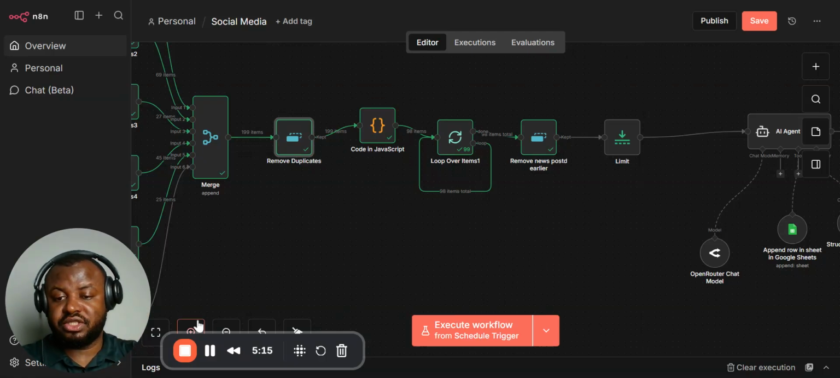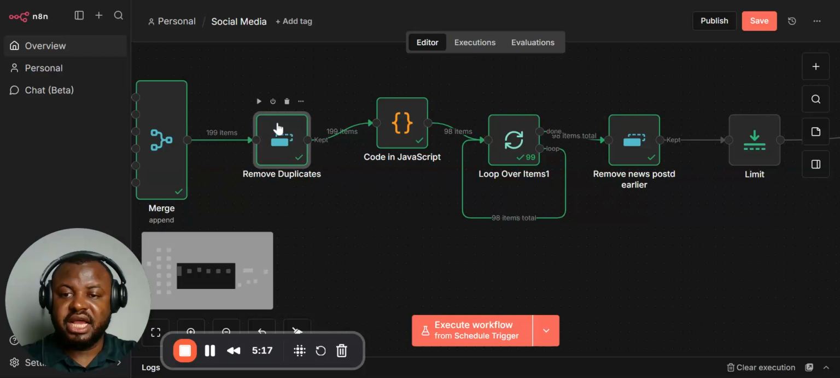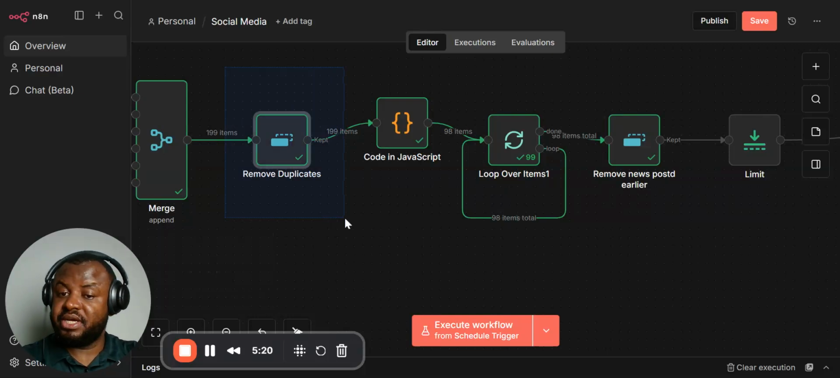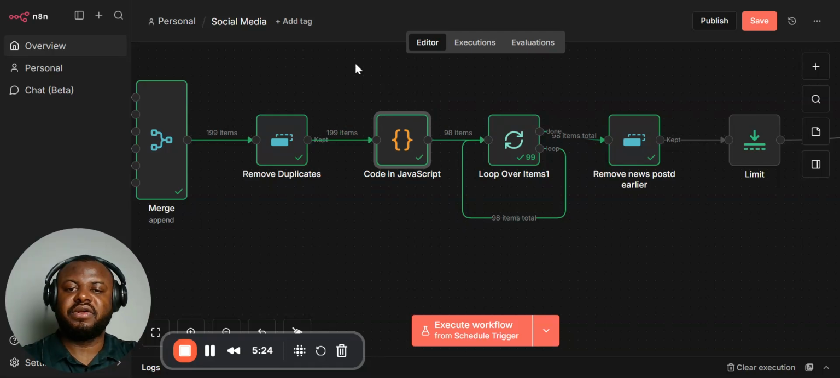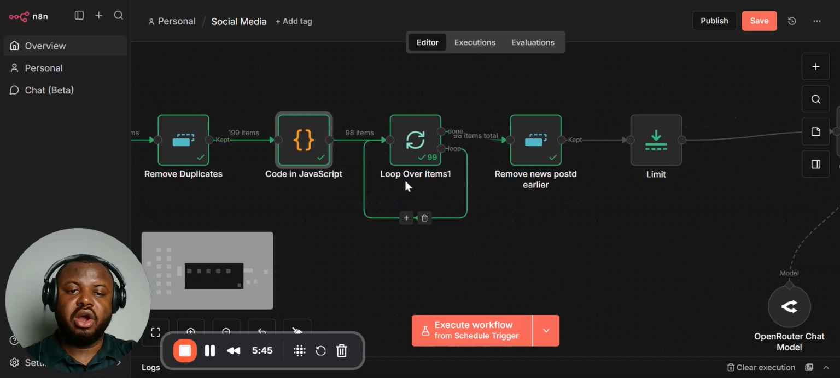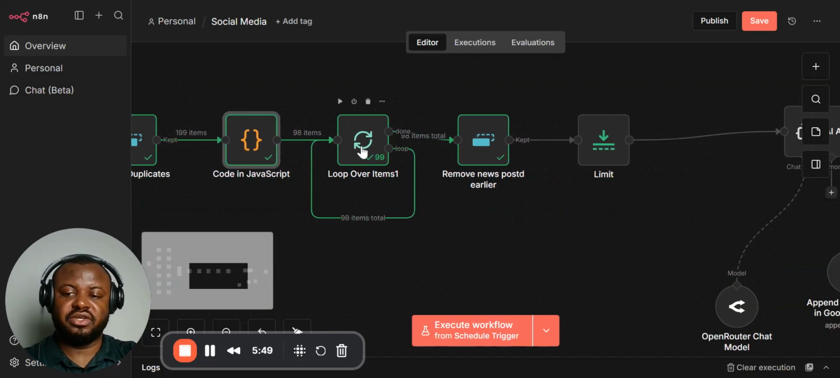And if you watch closely here, you see that Remove Duplicates did not find any duplicates here, but the code in JavaScript found that there are news items that are not today's news. So it removed 101 news items, which means this workflow picked even yesterday's news, 2 days ago news, but this code in JavaScript removed those news that are not current, right? Then sent them to the loop here, just like it says.